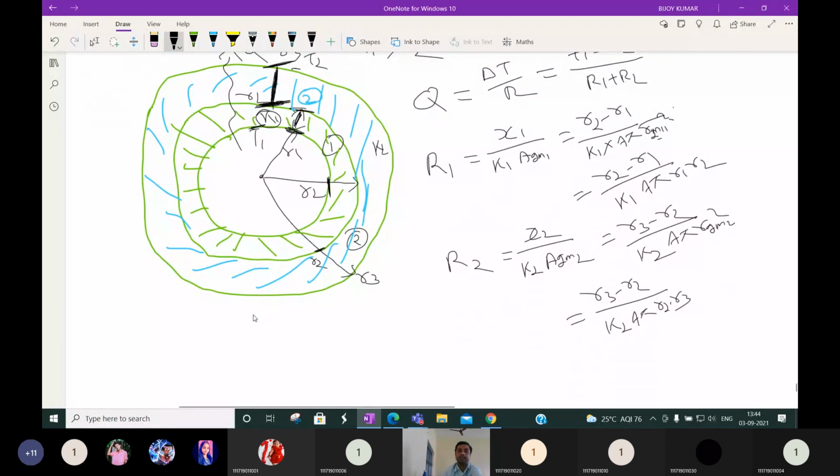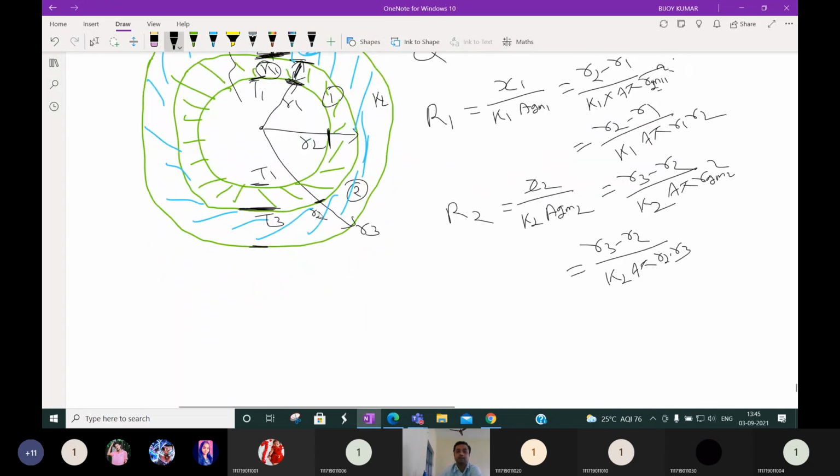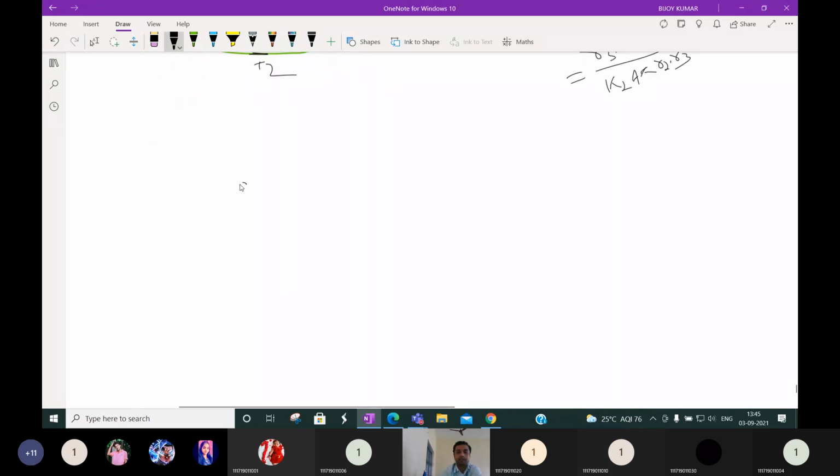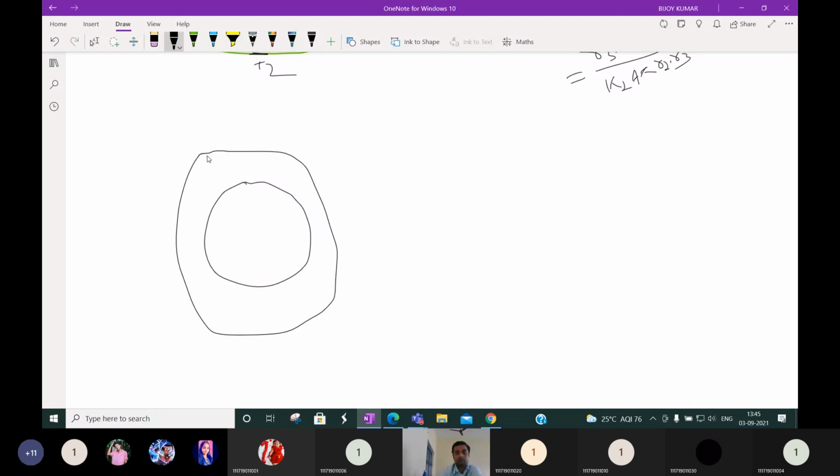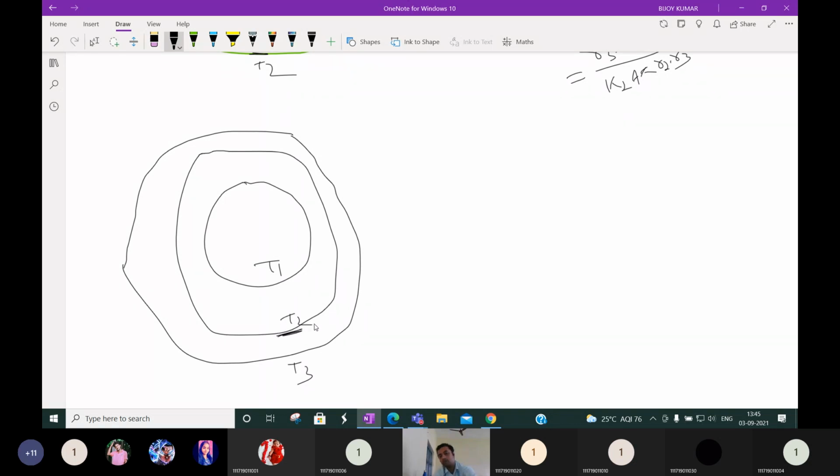Okay. Then another thing. Suppose someone asks for the interface temperature. Suppose the interface temperature is T2. Let me draw once again. Suppose the inside temperature is T1, and the outside temperature is T3. Suppose someone asks what is the temperature T2. For that, how to calculate? We know that at steady state.